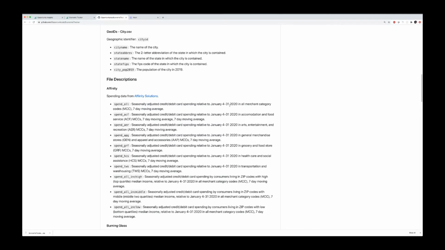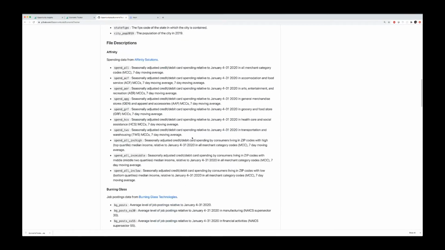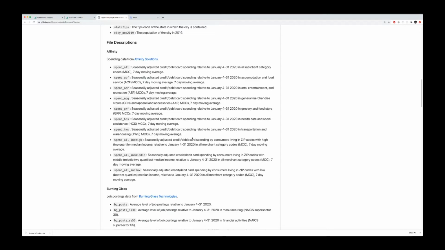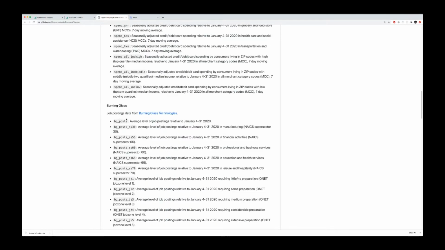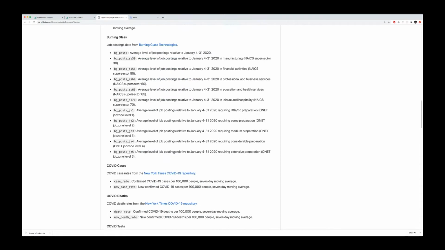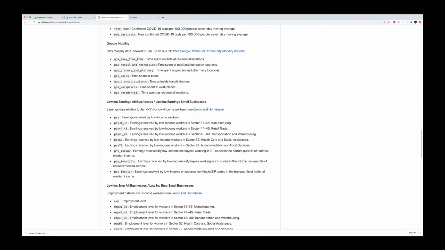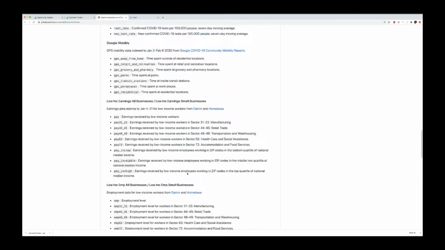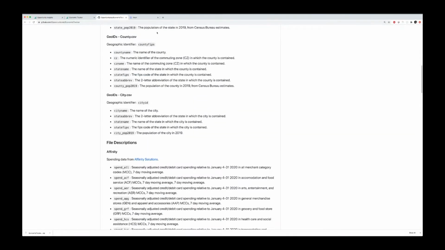So basically, from the beginning of the year, what percentage has spending gone up or down, both overall and in different consumer segments. And that's broken out at a national level, but also pre-aggregated at a state level, et cetera. Similarly, they have job posting data, so we can see how job postings have changed, and other things like business revenue and unemployment claims. I'm just going to analyze a few of these today.